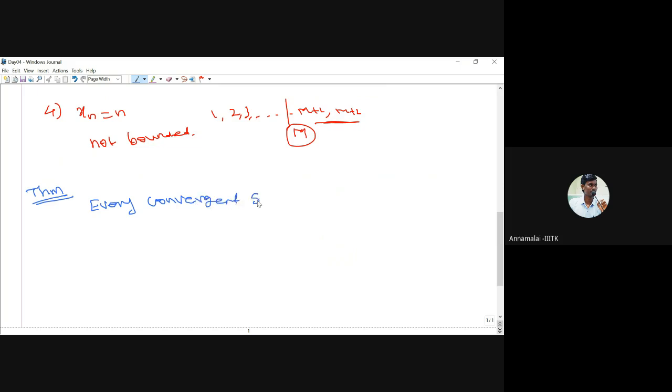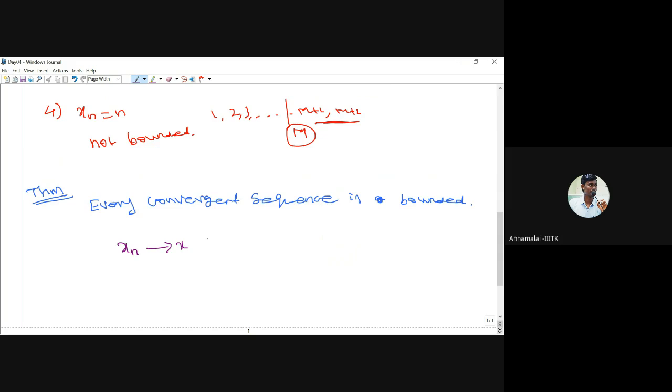Every convergent sequence is a bounded sequence. Every convergent sequence is bounded. Why? So simple. Suppose we have a convergent sequence. Suppose xn is a sequence, and it converges. Suppose it converges to x.